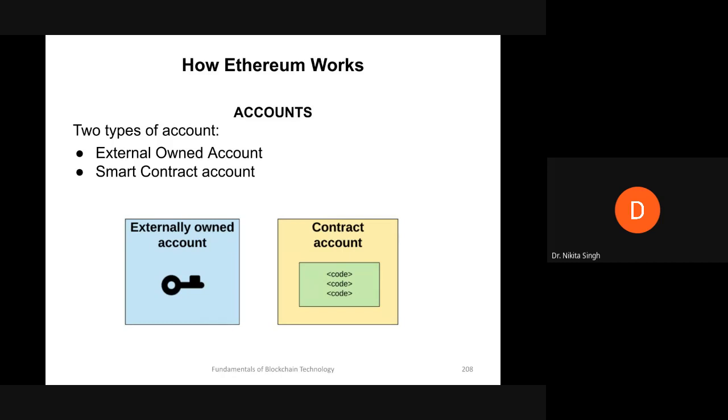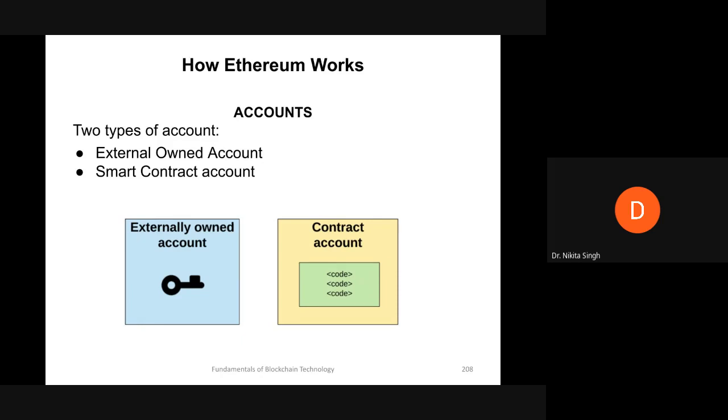Now, the most important thing to remember here is that in contract accounts, you cannot simply initiate transactions. You can only send transactions in response to receiving a transaction.